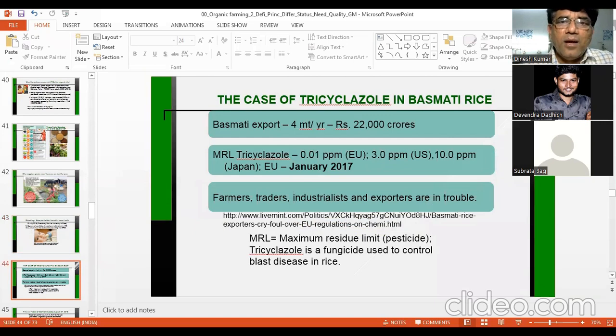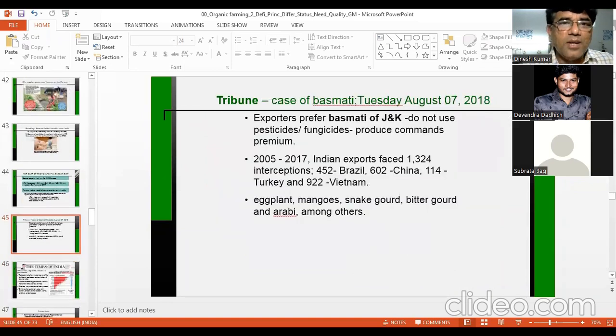And similarly, in our food items like basmati rice, we are getting tricyclazole, which is not permitted for export purposes. Now its concentration should be less than 0.01 ppm. In the European Union, if you want to export your basmati, this should be 0.01 ppm or less. In the US, it is 3 ppm and so on. So what I mean to say is that many times the food items that we export are returned back to our country because of pesticide. So some economic losses are there.